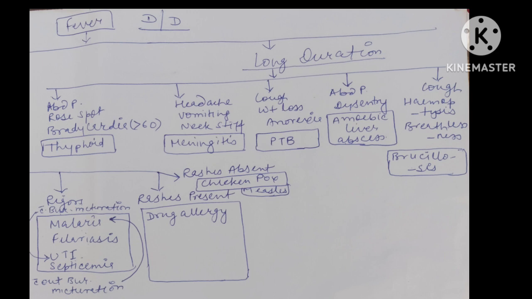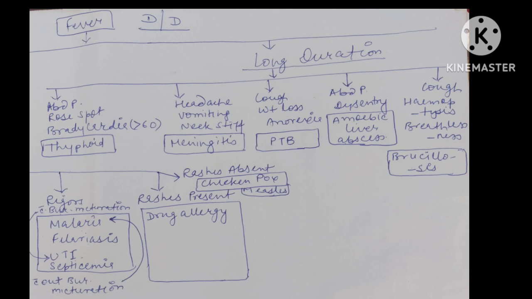There is one more differential diagnosis of the fever. If there is fever with the rigor, but if there is no burning in the micturition, it shows that it is the case of malaria, and if there is burning in the micturition, it shows that it is the case of urinary tract infection. If under the fever with the long duration, the patient comes with the abdomen pain, rose spot or bradycardia, this is the case of typhoid. If there is headache, vomiting, neck rigidity, it may be the case of the meningitis.